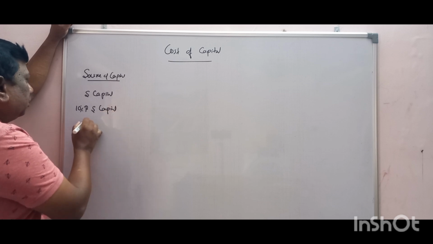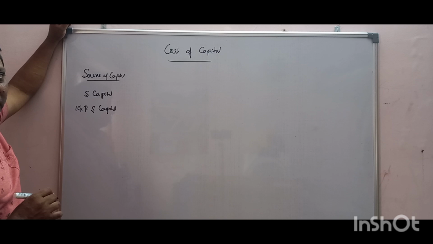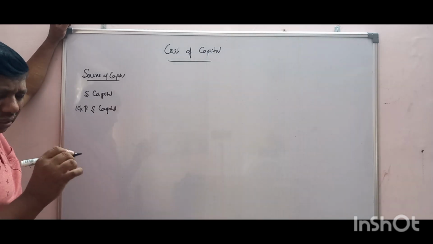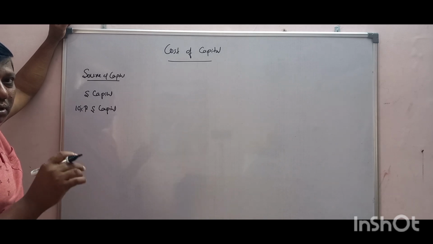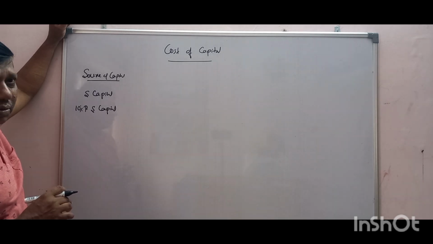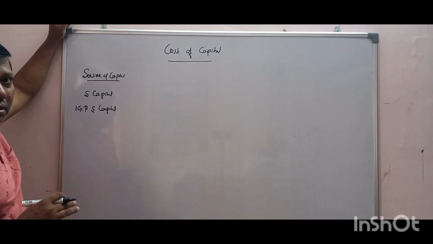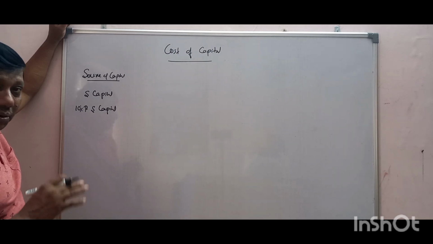And for shareholders we are distributing dividend. Sometimes the company will retain the dividend meant for shareholders for future use, for capital expenditure, whatever they are keeping. They are not distributing that dividend to equity shareholders.